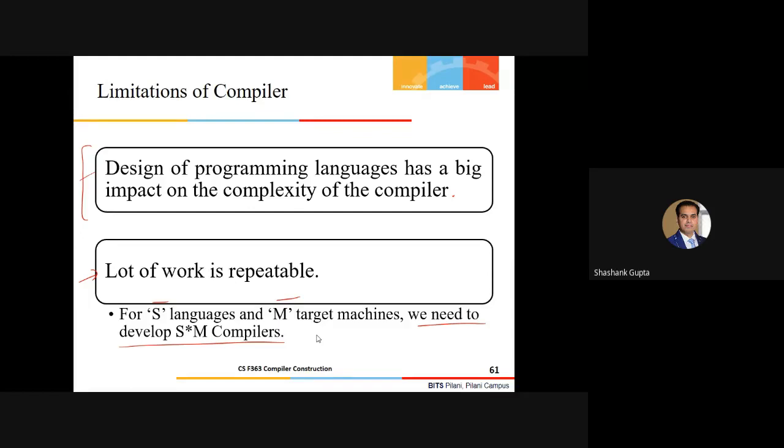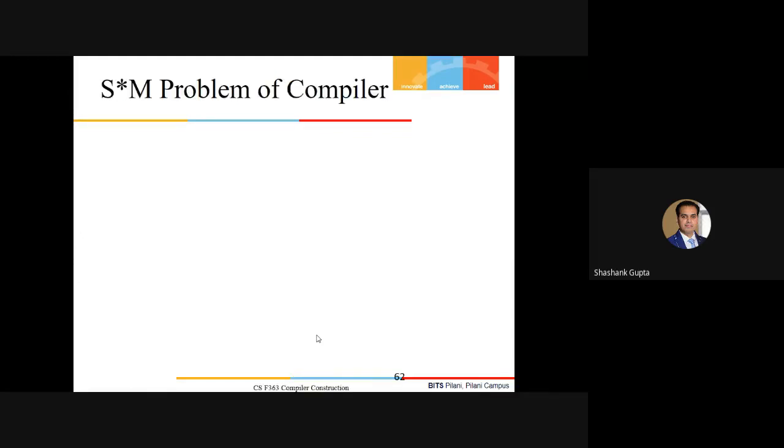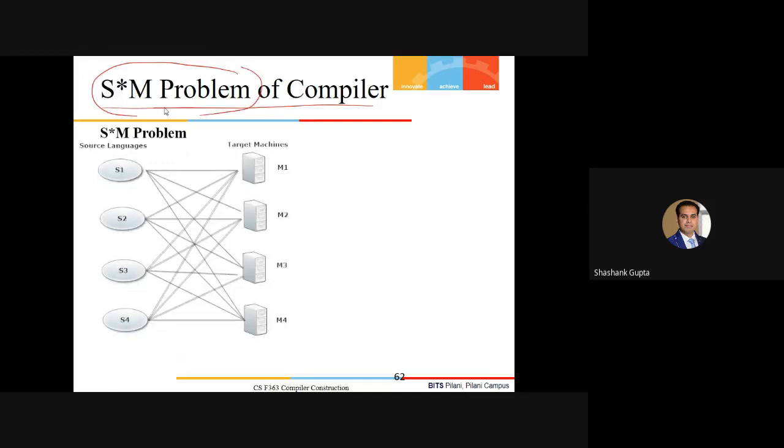Let me put some light on this concept. This problem is generally known as the S into M problem of the compiler, as per your Dragon book. It is a very well-known problem. If we have these different source languages and different target machines, we have to consider all these scenarios for different compilers, S into M compilers. But this problem can be easily resolved.